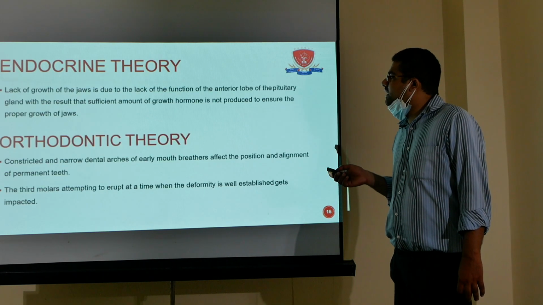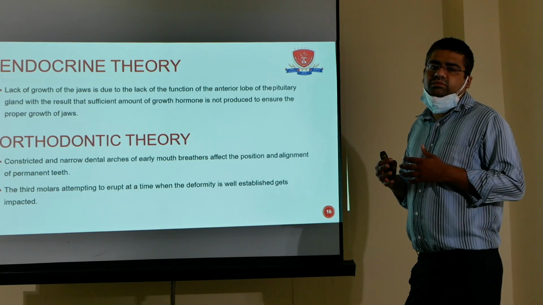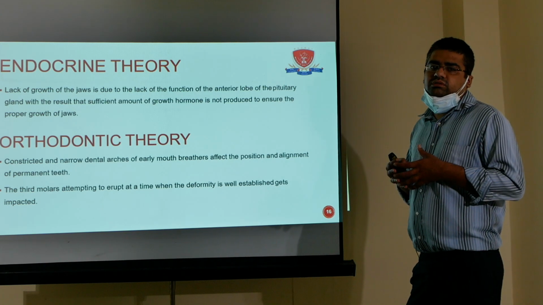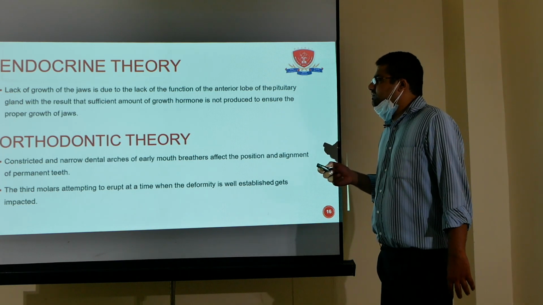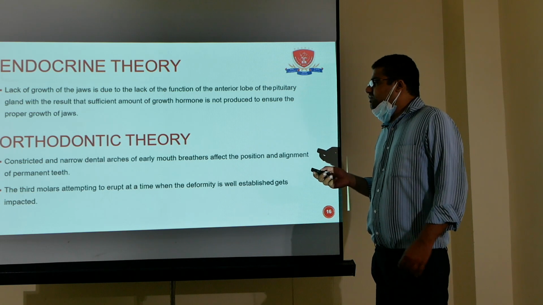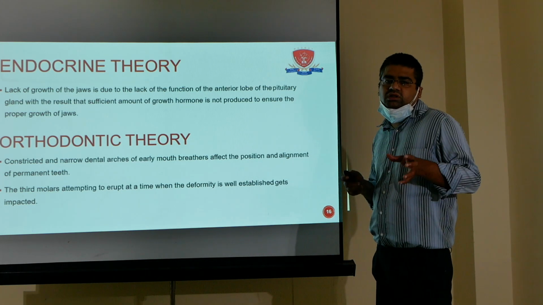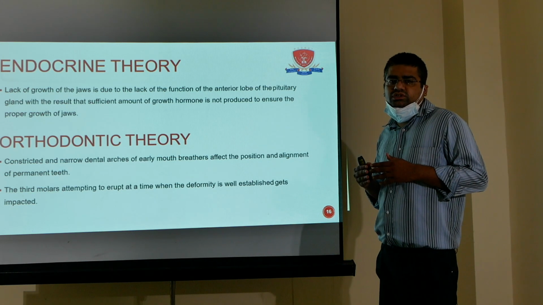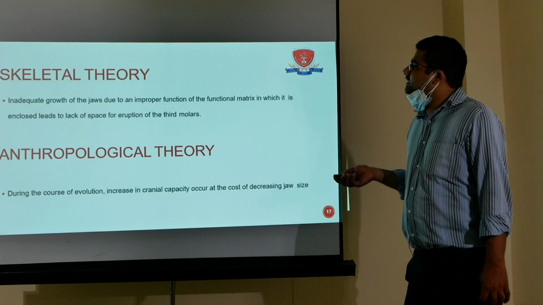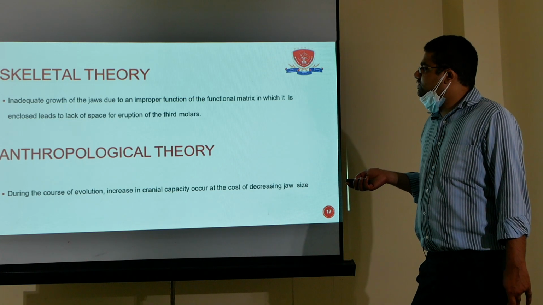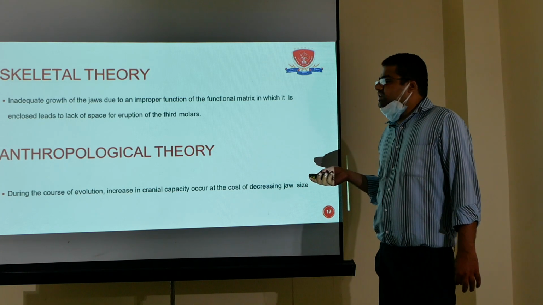Then endocrine: due to the lack of function of the anterior lobe of the pituitary gland, formation of the mandible becomes less, the jaw becomes small, so the tooth is unlikely to erupt. Then orthodontic theory: constricted and narrow dental arches of an early mouth breather affect the position and alignment of teeth. If the arch is small, the tooth is unable to come into the oral cavity. Then skeletal theory: inadequate growth of the jaw due to improper position of the functional matrix in which it is enclosed leads to lack of space for eruption of the third molar.